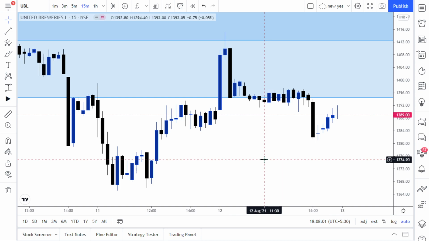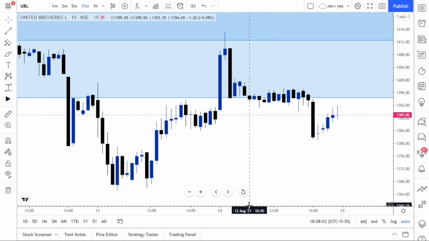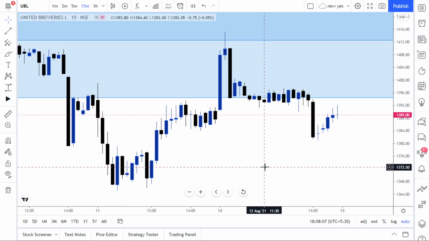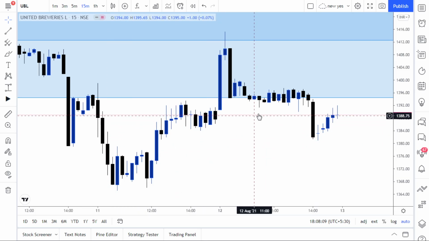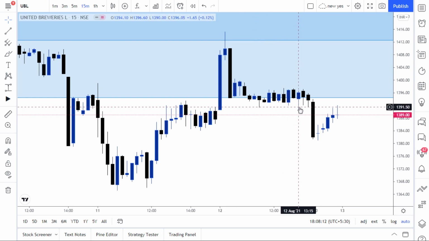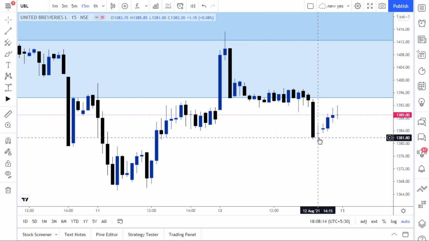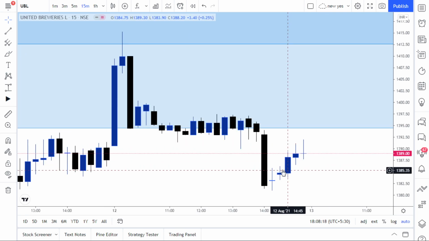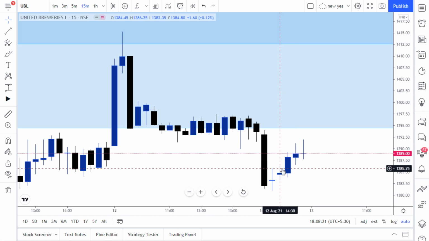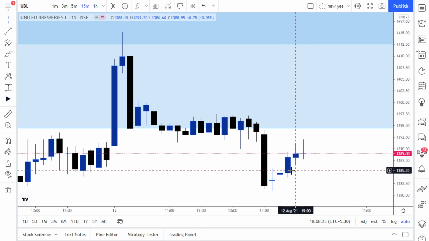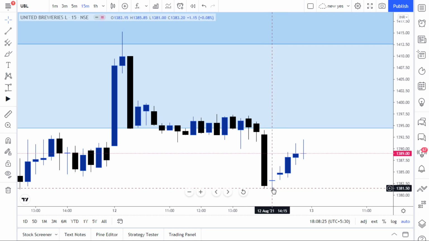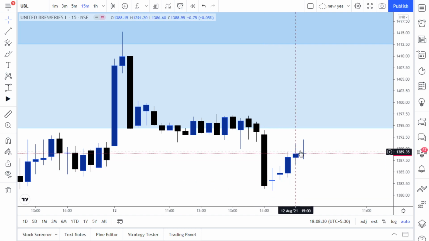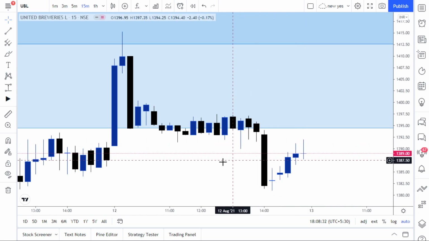There is no candle at United Breweries, right? UBL, sorry, this was forming by 2:15. Yes, this is the candle which forms at the day low, and it broke the high of 1385 and moved towards 1391 with the stop loss for the trade at 1381. So a 4 rupee risk, and it broke and went up to somewhere around 5 rupees from that.